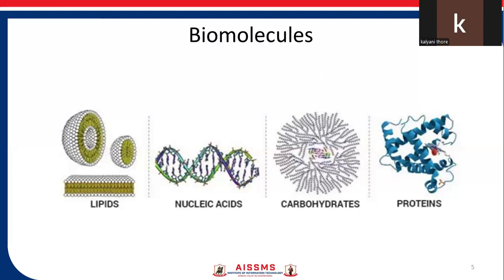Next is protein. Proteins are another class of biomolecules which make up around 50% of cellular dry weight. Proteins are polymers of amino acids arranged in the form of polypeptide chains. The structure of protein is classified as primary, secondary, tertiary, and quaternary.